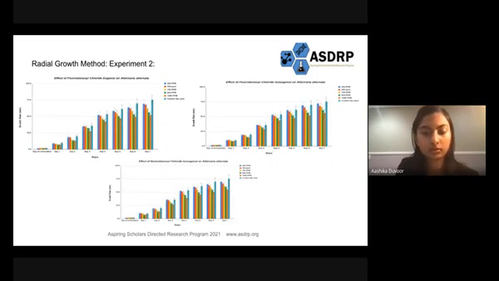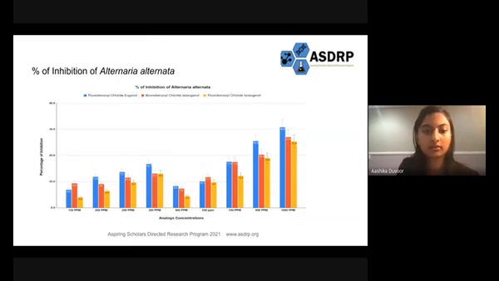In experiment 2, we used concentrations that ranged from 400 ppm to 1,000 ppm, which were higher than the last experiment. As the concentration increased, the fungal growth continued to decrease, but we still did not manage to reach the minimum inhibitory concentration. In the end, fluorobenzoyl chloride eugenol inhibited the fungal growth by 30.8% at a concentration of 1,000 ppm. This was the greatest inhibition so far, so that analog is the most effective in our experiment.